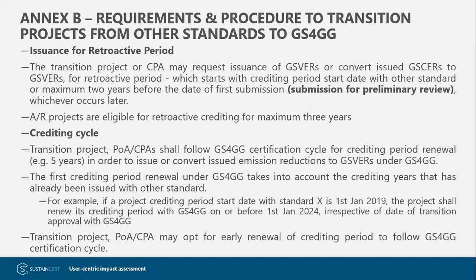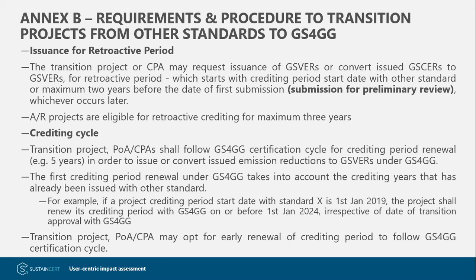For retroactive issuance, you all know that Gold Standard allows a retroactive issuance of a maximum of 2 years. But the milestone from which these 2 years were counted was earlier the design certification date or the date of registration. But now for transition projects, the retroactive period starts 2 years back from the date of submission for preliminary review and not the date of registration. So this is another advantage.